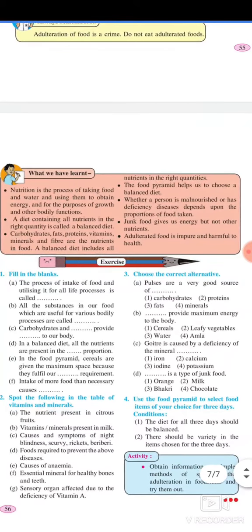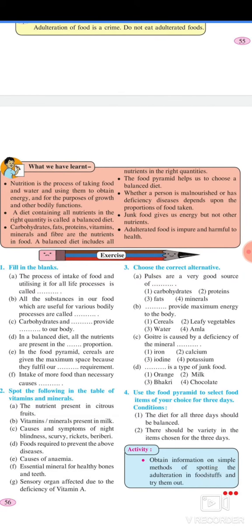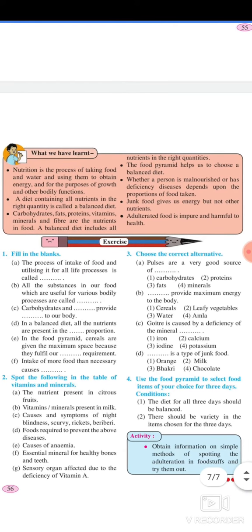What we have learned: First, nutrition is the process of taking food and water and using them to obtain energy and for the purpose of growth and other bodily functions. Second, a diet containing all nutrients in the right quantity is called a balanced diet. Third, carbohydrates, fats, proteins, vitamins, minerals, and fiber are the nutrients in food.